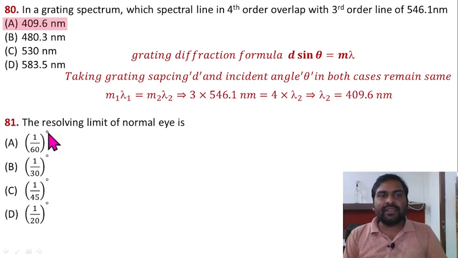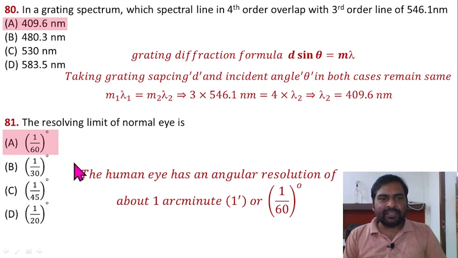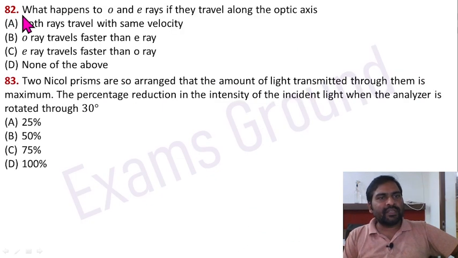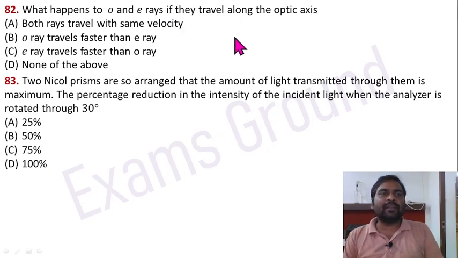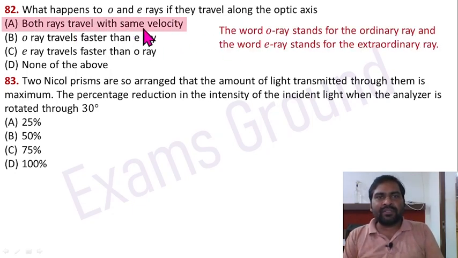Question 81. The resolving limit of normal eye is. It is 1 divided by 60 degree. The human eye has an angular resolution of 1 arc minute or 1 divided by 60 degree. Question 82. What happens to ordinary and extraordinary rays if they travel along the optical axis? Both rays travel with same velocity when they are traveling along the optical axis. Option A is correct here.